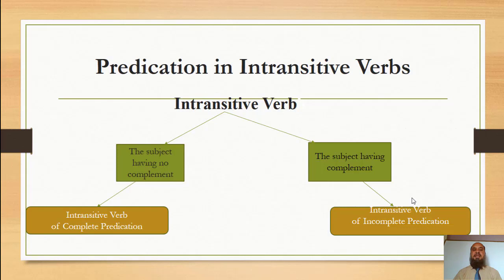So the predication in intransitive verb has two aspects. When an intransitive verb has no subject complement, it is called intransitive verb of complete predication, and when an intransitive verb has subject complement, it is called intransitive verb of incomplete predication.